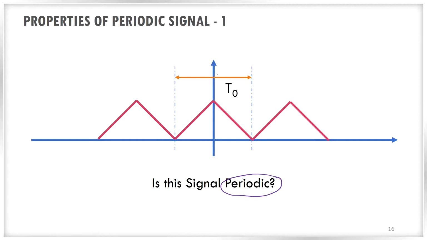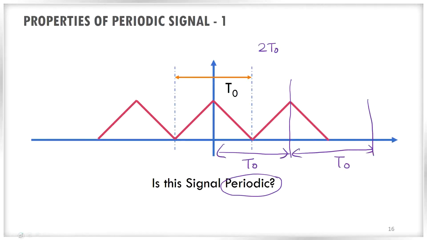For example, if you shift by T0, you will reach somewhere here. So this is 1 T0. And if you cover one more T0, you will reach this location. And if you look from this position, you can see that its value is 0.